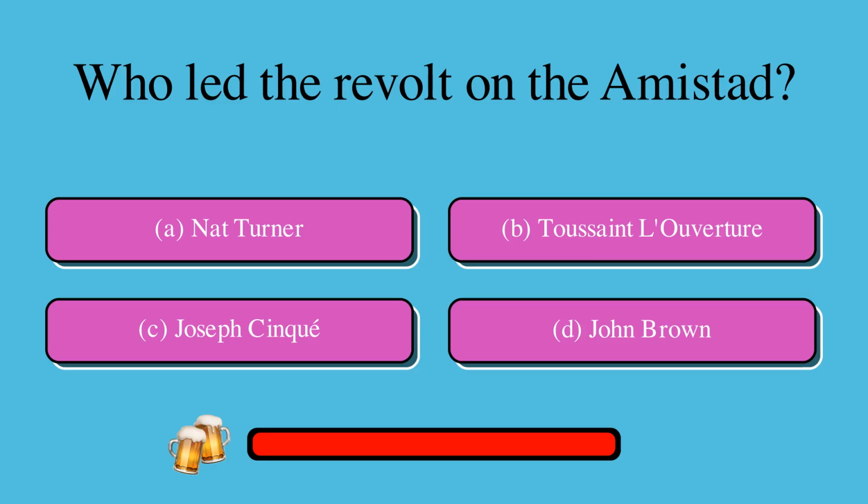Who led the revolt on the Amistad? Is it A, Nat Turner, B, Toussaint Louverture, C, Joseph Cinque, or D, John Brown? The correct answer is C, Joseph Cinque.